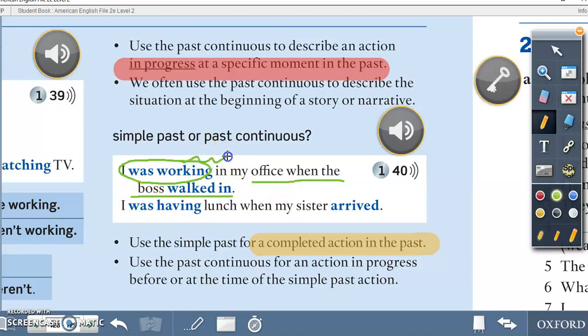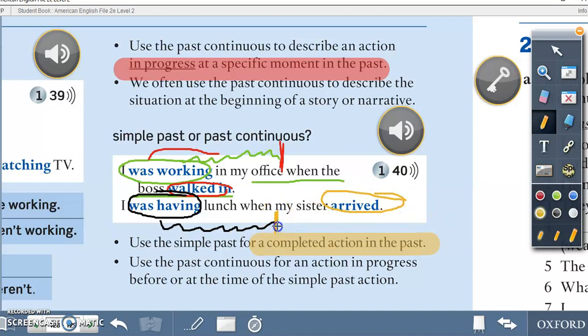So I was doing one thing, and regularly the past tense is going to be used for an action that interrupts the thing that I was doing. Okay? I was having lunch, and then my sister arrived. Okay? Usually the simple past interrupts the action that I was performing.